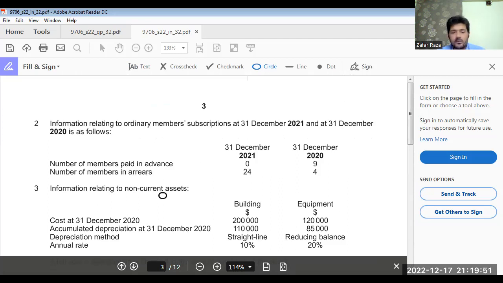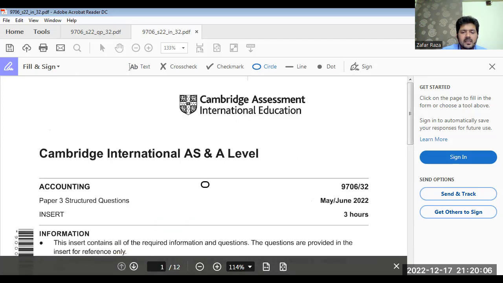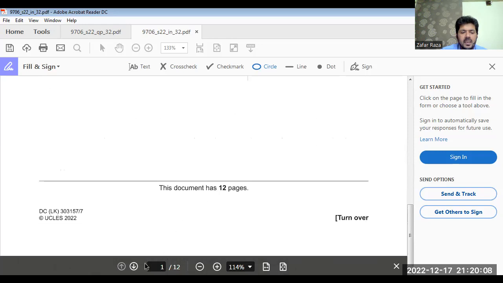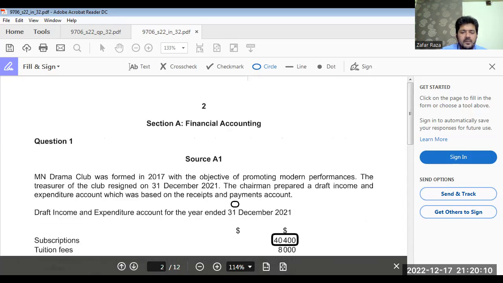The formula for calculating actual subscription earned by the club: what we have to do? We have to take the amount of subscription received, 40,400.